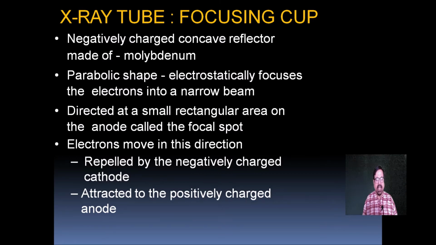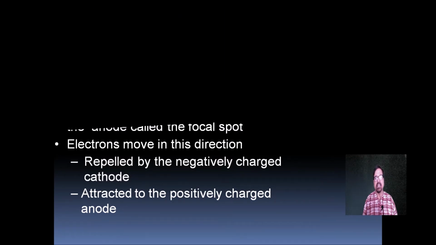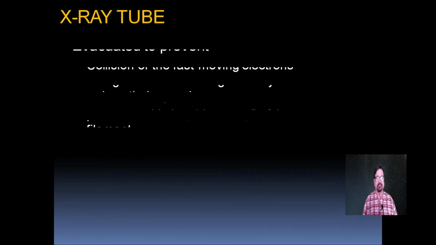The electrons are attracted by the positively charged anode; the cathode is negative and the anode is positive. So from negative they are attracted to the positive, and from there they are converted into X-rays.